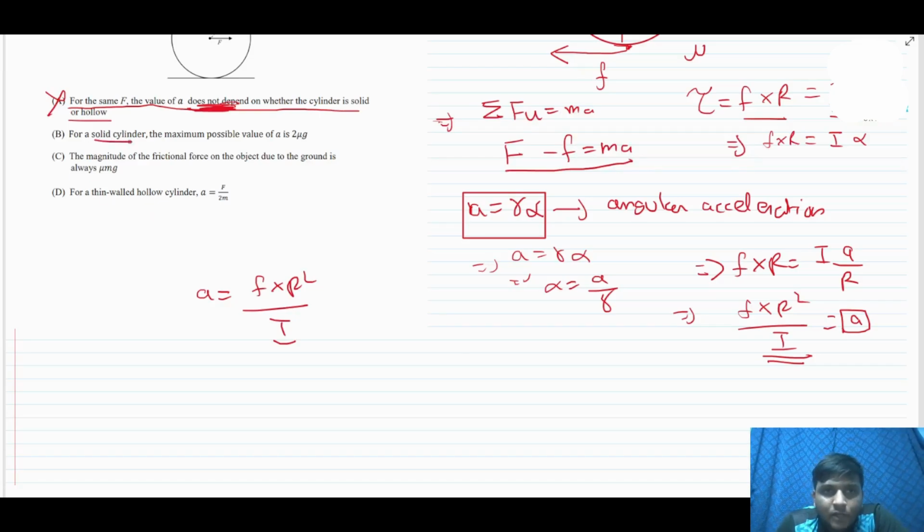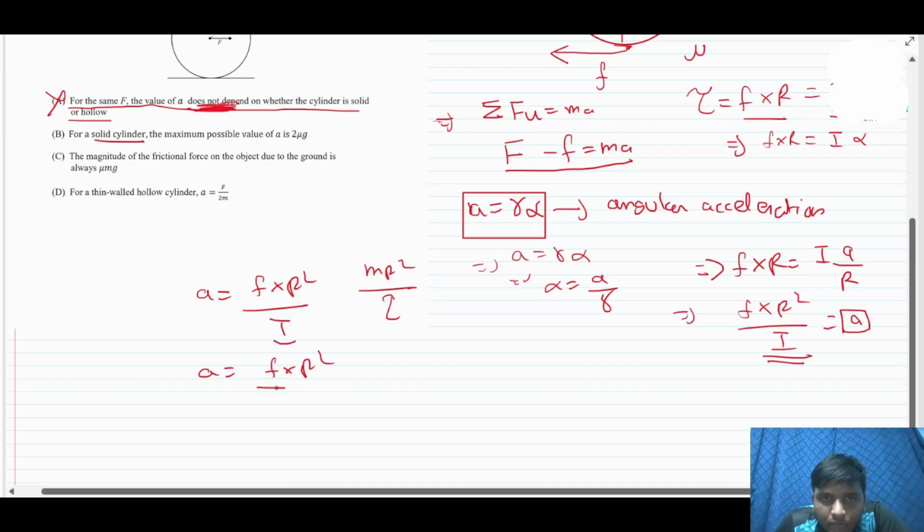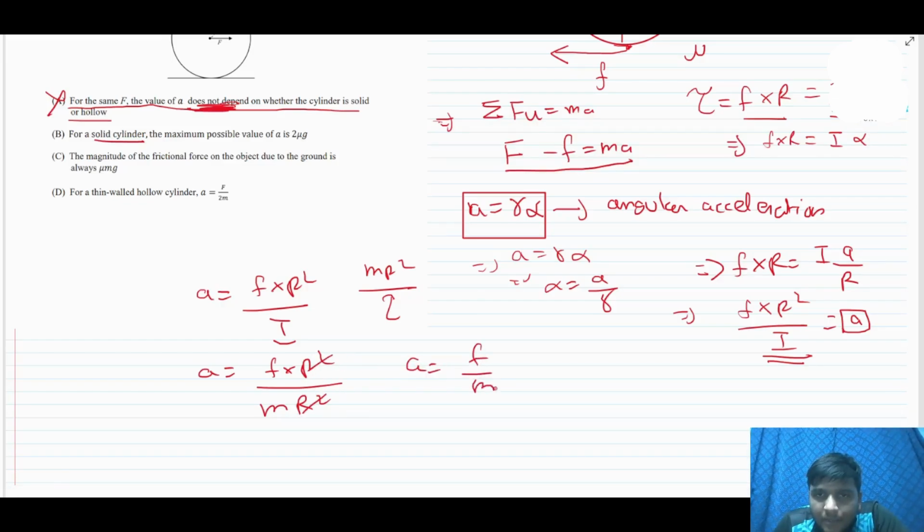If it is a solid cylinder, what is the moment of inertia for a solid cylinder? It is nothing but mr square by 2. It is the same for a disk as well as a solid cylinder. So a should be equal to F into R square by mr square. Okay, so a is equal to F by m. Now if it is asked for the maximum value of a, what can be the maximum value of